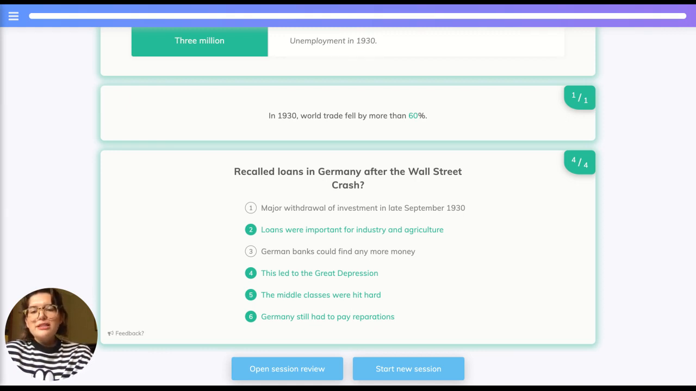As a result, the Great Depression ensued, and the middle classes were hit hardest. And we must remember that this was because Germany still had to keep on paying the reparations to the Allied powers.